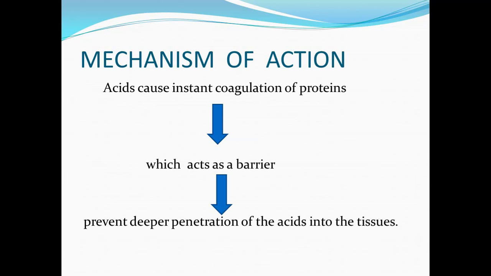What is the mechanism of action of these acids? Acids cause instant coagulation of proteins, which act as a barrier, thereby preventing deeper penetration of the acids into the tissues. That is why injuries with alkalis are said to be more dangerous when compared to acids, because of the coagulation which happens in acid injuries, which prevents further penetration of the acid and further damage to the tissue. So acids are said to be a little less damaging to the eye when compared to alkalis.